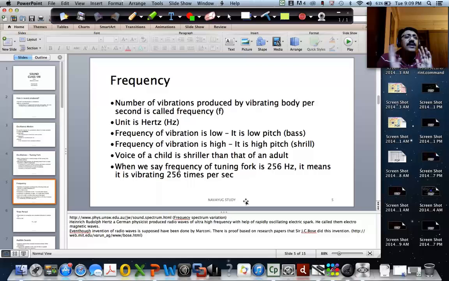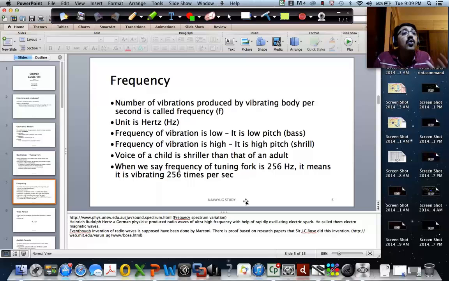I want to give you one associated piece of information which a lot of you may not know. Who invented radio waves? Marie Curie did not; she is the person who discovered radiation, like gamma radiation from atomic fission. So that's not it.